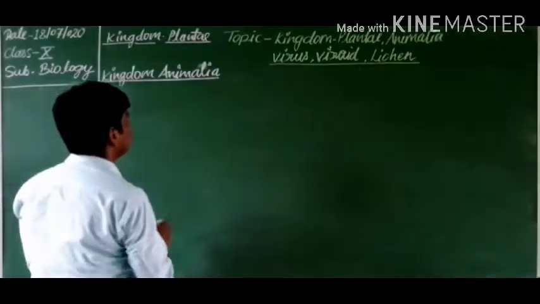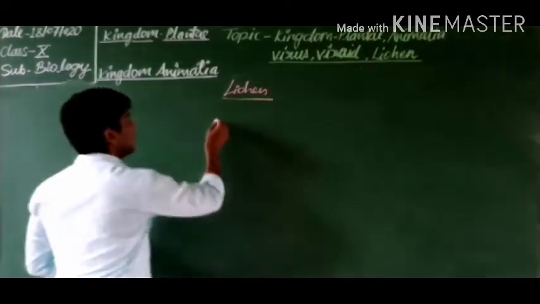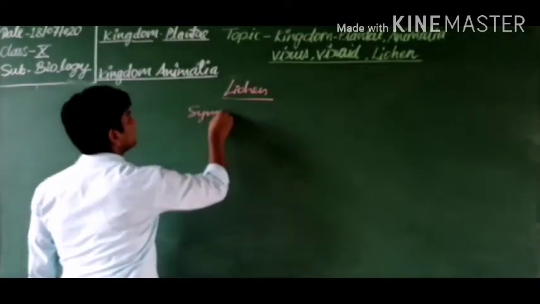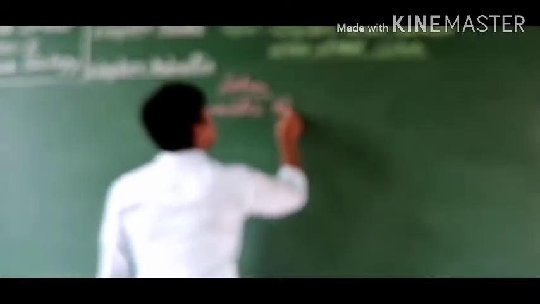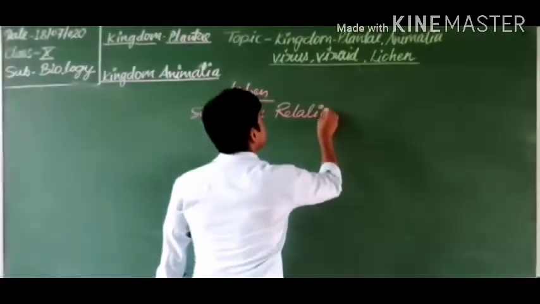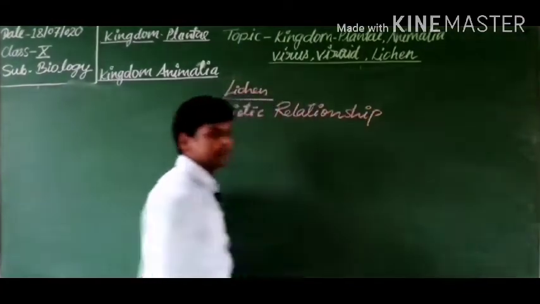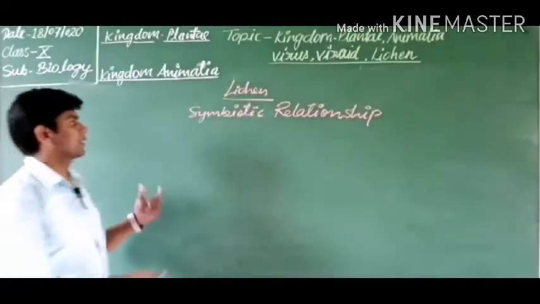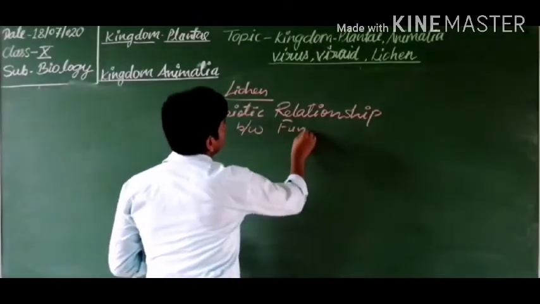Dear students, let's discuss lichen. What is lichen? Lichen is a symbiotic relationship between fungi and algae.